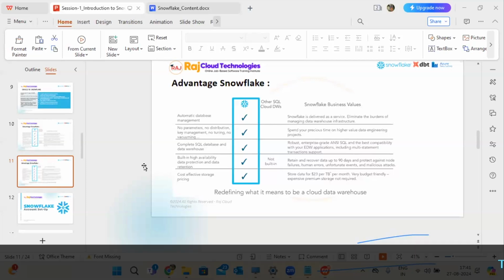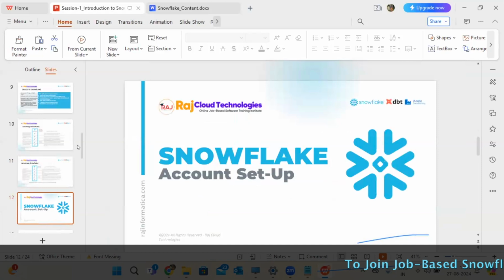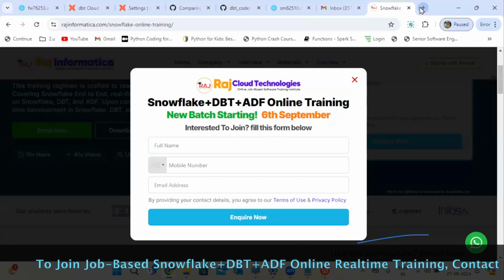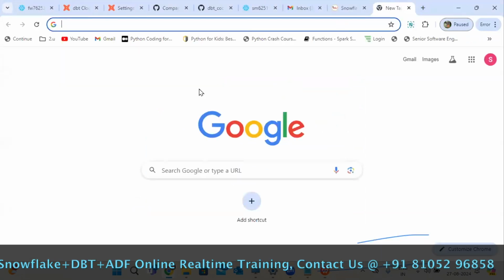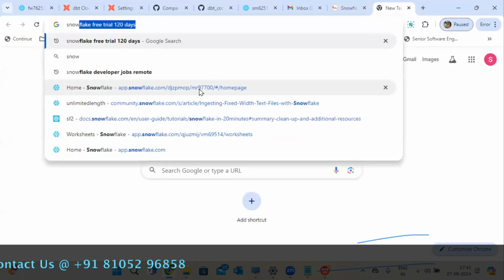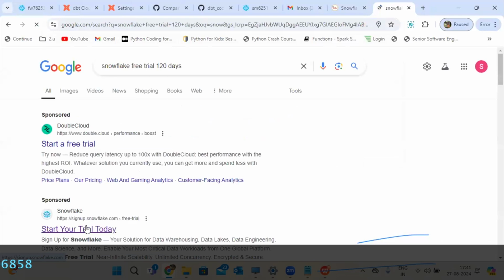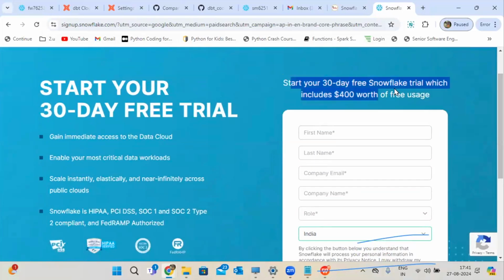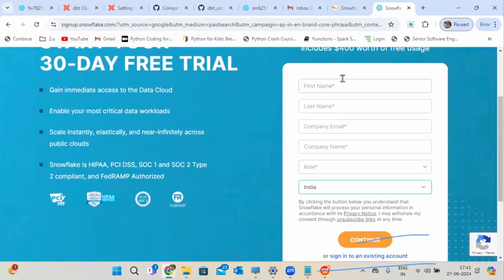Getting my point? So I want to show you the account also, how to go with the Snowflake account. I already mentioned it's easy to set up the account. You can use any mail ID. One mail ID will help you create multiple Snowflake accounts. There is no restriction. Multiple accounts are allowed to be created. You have a free trial account, right now it is 30 days only. So if it is expired, you can create another. It is providing a 30 days free trial account worth $400. I will show you, but this is just a sample account I'm going to show you.